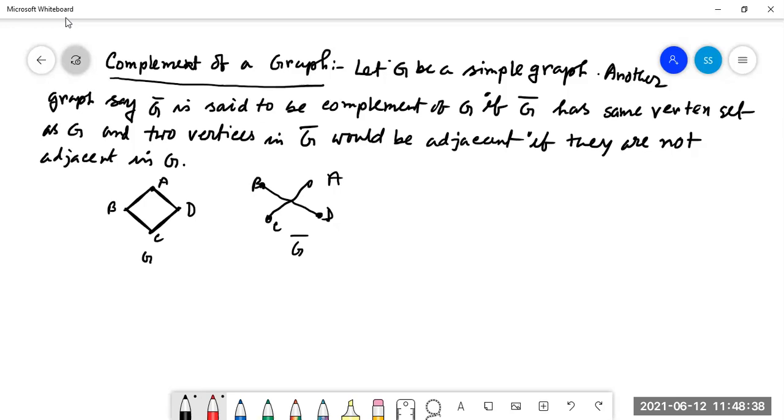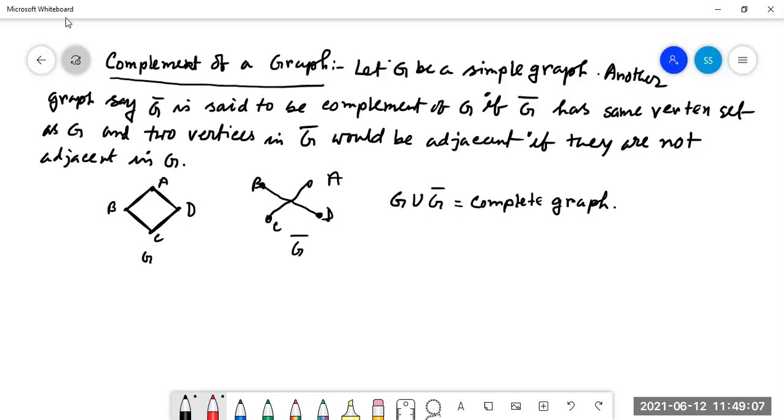That means actually G union G bar is equal to a complete graph. Right? G union G bar should be a complete graph. Then G and G bar are said to be the complement of each other.